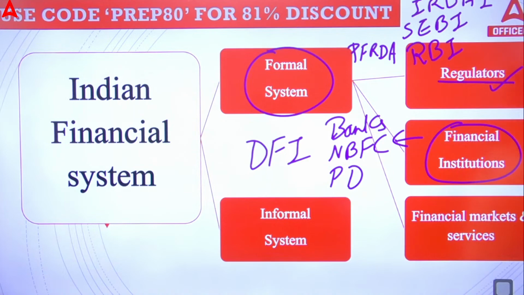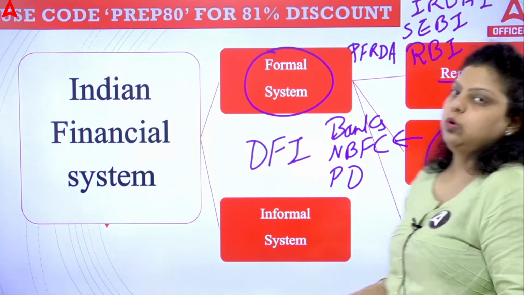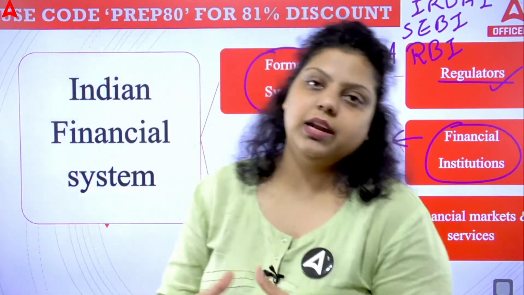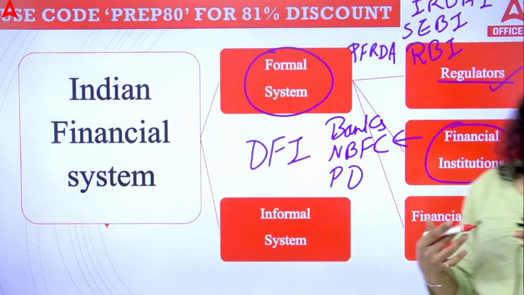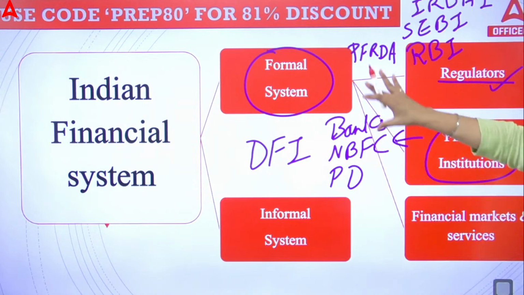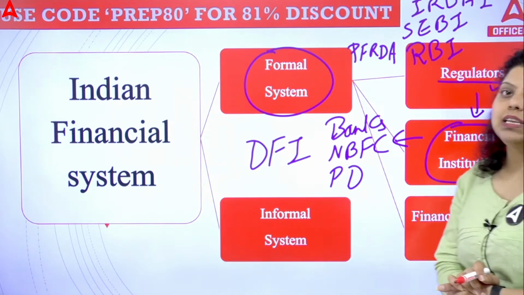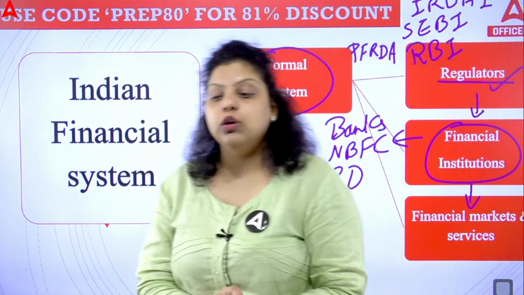Now the financial market and services. Financial market, you all know: the capital market, the money market, the forex market, that's the financial market, and all the services this market is providing. So this is how the formal system has been divided into three parts: the regulators who regulate these financial institutions, and these financial institutions use the financial markets and services to fulfill the needs of persons who have a deficit of money.